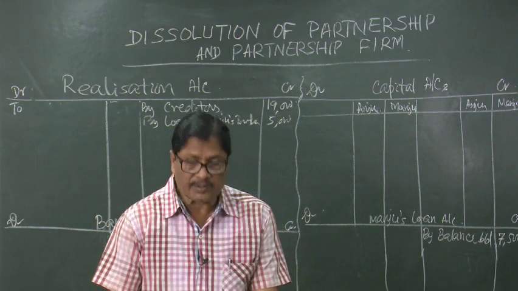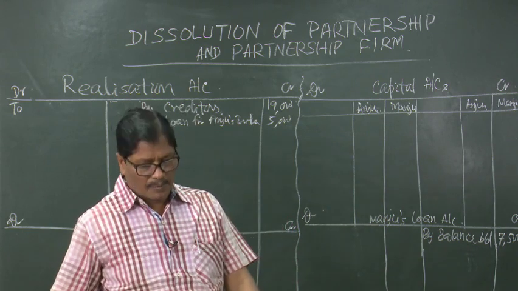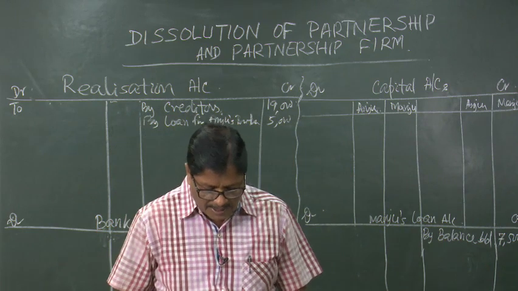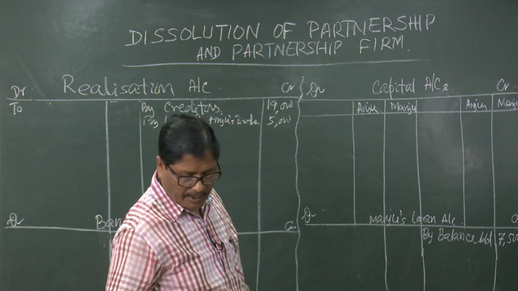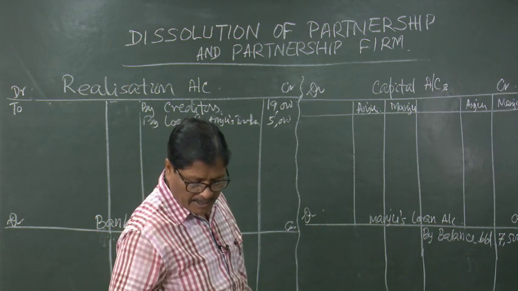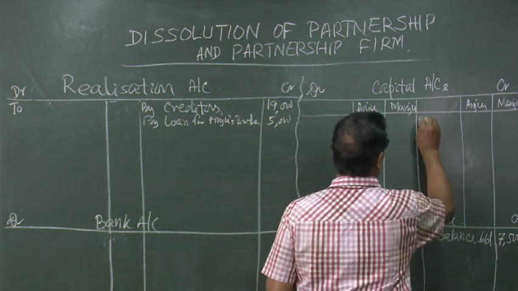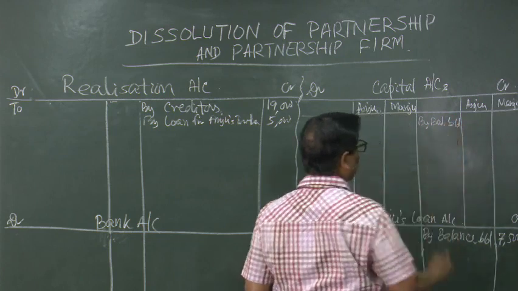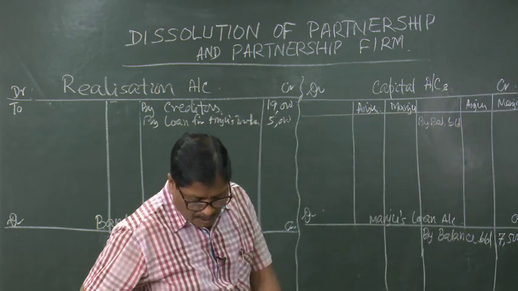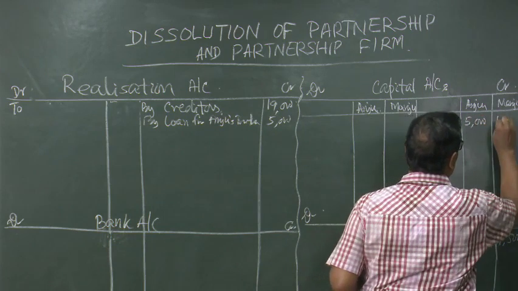Then general reserve is 1,250, it will be distributed among the partners in their profit sharing ratio, and what is their profit sharing ratio? 3:2. Before that, let us write the capital accounts. By balance brought down, Anju is 5,000 and Manju 4,000.